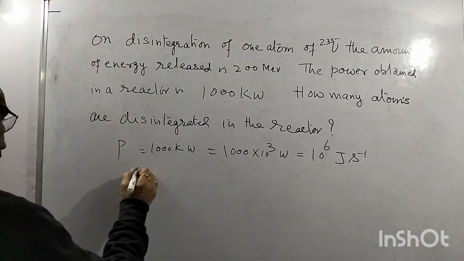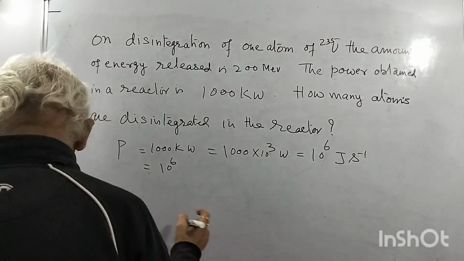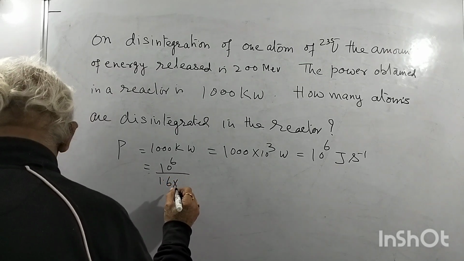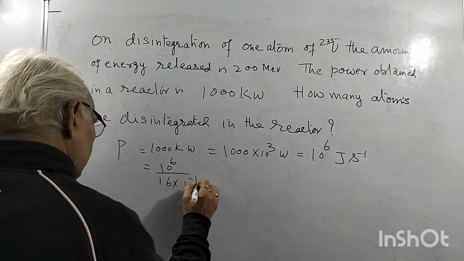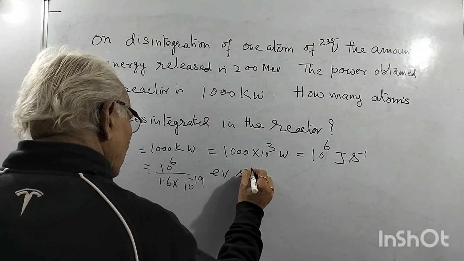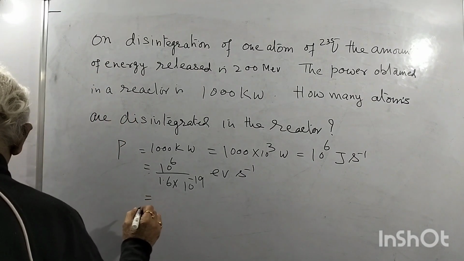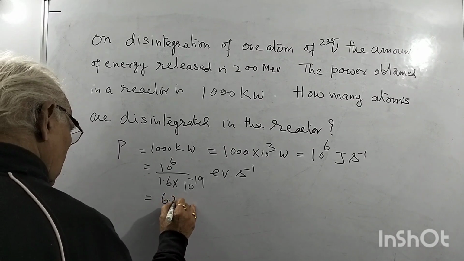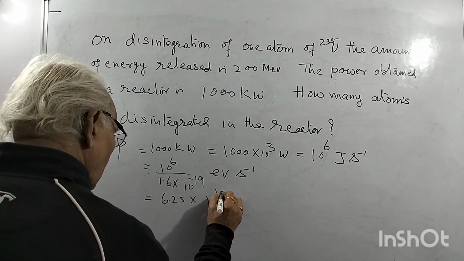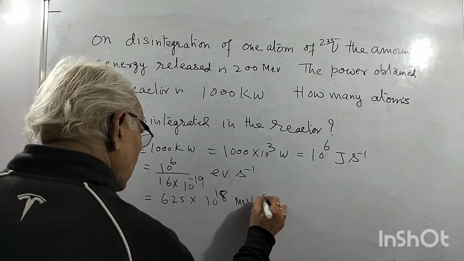And this means 10 to the power 6 divided by 1.6 into 10 to the power minus 19, that is eV per second. This means 6.25 into 10 to the power 18 MeV per second.